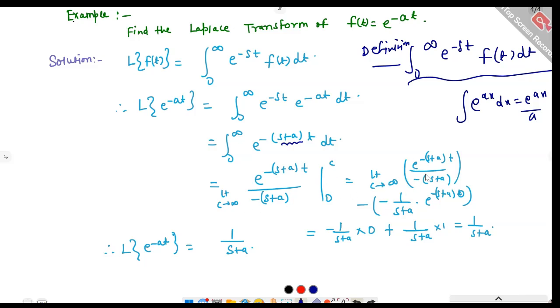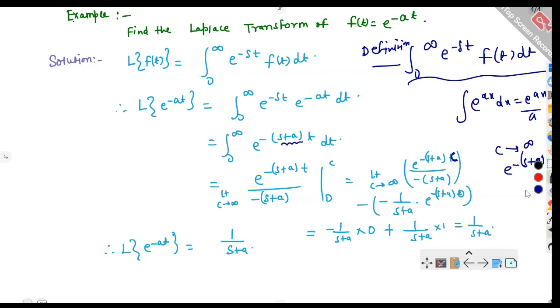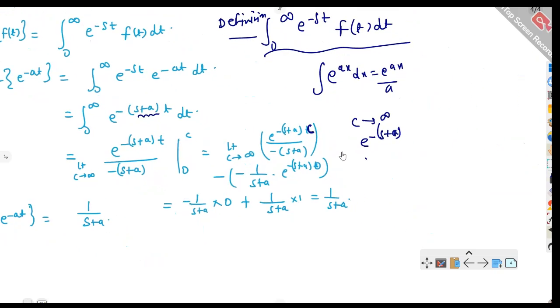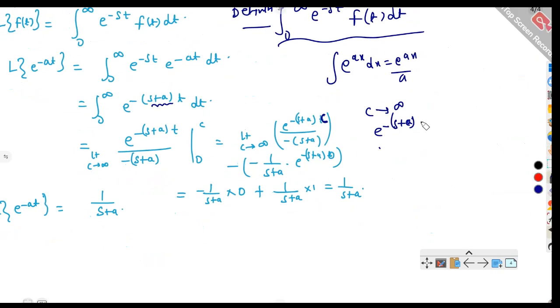Now if we take the limit as c tends to infinity, we have e raised to power minus (s plus a)t over minus (s plus a), minus the value at 0, which is e raised to power minus (s plus a) times 0. Since c tends to infinity, e raised to power minus (s plus a) times c tends to 0, because e raised to power (s plus a) times c tends to infinity.